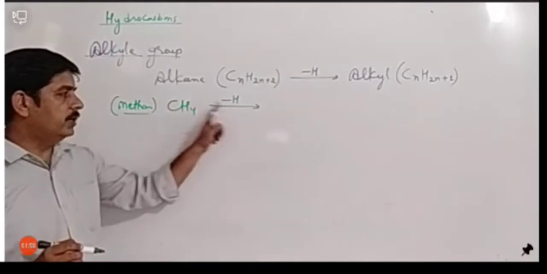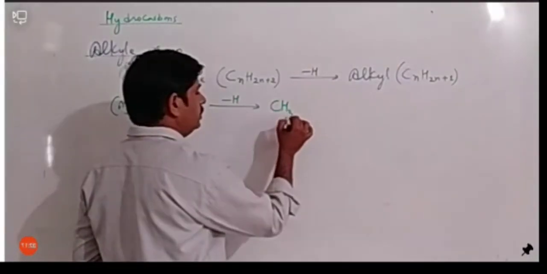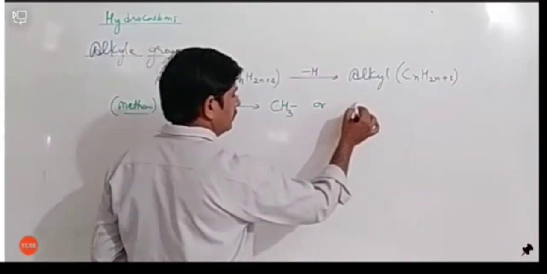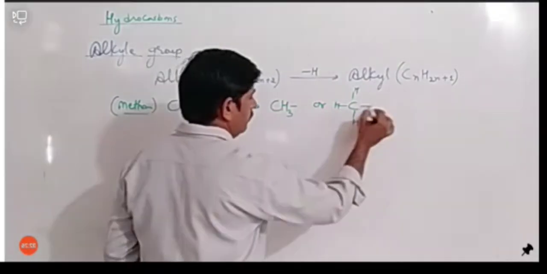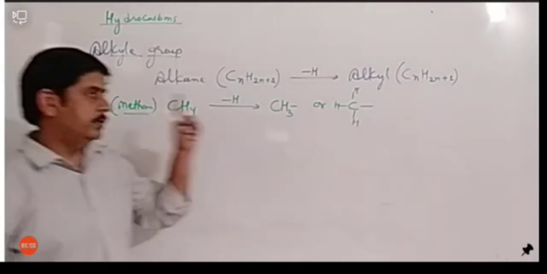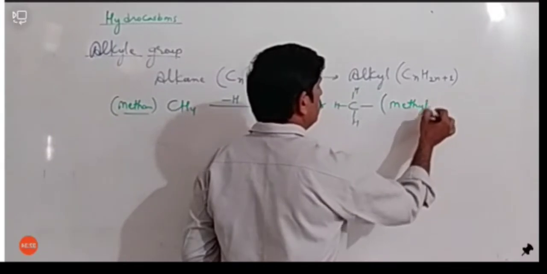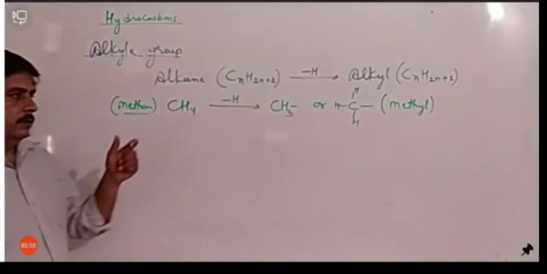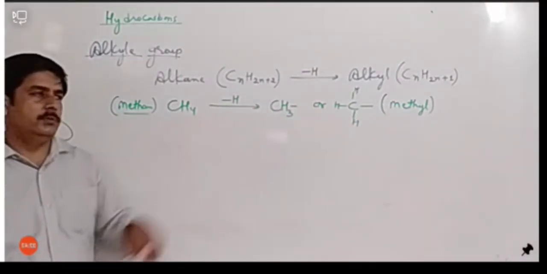If I remove one hydrogen from methane, it will become CH3 and one valency will be free. Or we can write it as carbon, hydrogen, hydrogen, hydrogen, and one free valency is there. So if it is methane, then this compound will be methyl. And methyl has one hydrogen less than methane.